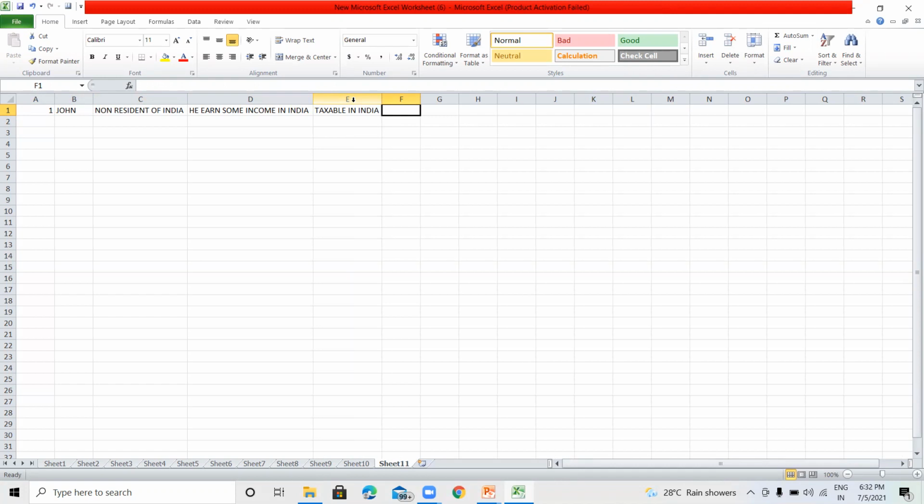In the case of Mr. John, there may be an agent in India who is representing Mr. John. Such income will be assessed in the hands of such agent. For example, the agent is Mohan.